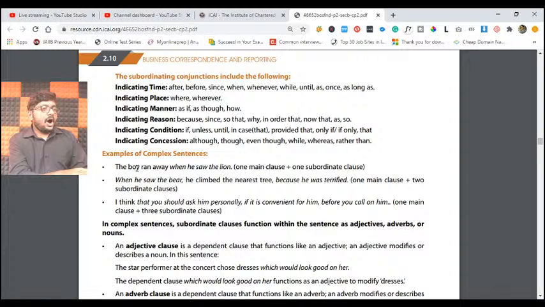Indicating time, for example: the boy ran away when he saw the lion. Here one main clause is of course there. What is that? The boy ran away is our main clause, but it is added by when he saw the lion.